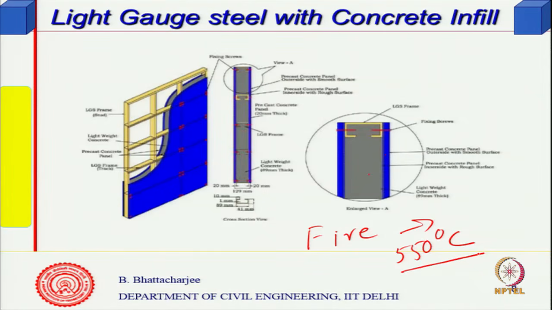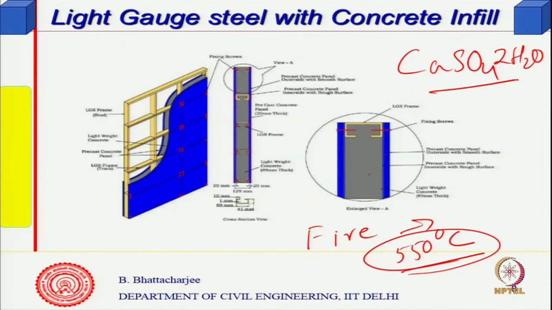It will start warping and in fact form hinges. Steel is also a good conductor: if it is exposed to fire at one point, it will transmit the heat very easily to all other points. But with cladding, for example gypsum board cladding, gypsum is calcium sulphate, CaSO4·2H2O.